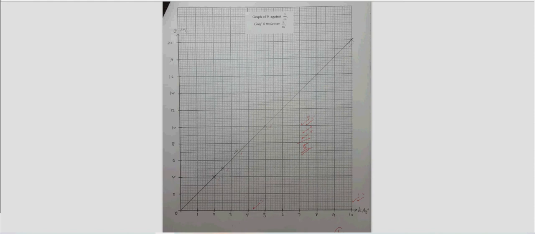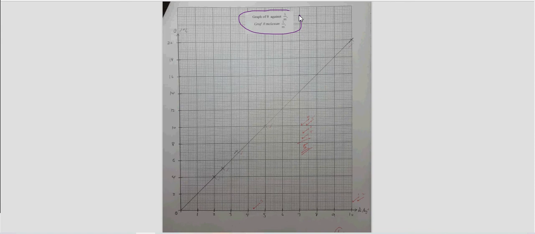Okay, so the graph given in the SPM paper will normally be colored, and the title will normally already be written here, just like this. So, graph of theta against 1 over m. The vertical axis must be theta, and the horizontal axis will be 1 over m. Hopefully you can see this, can zoom, hopefully can see.